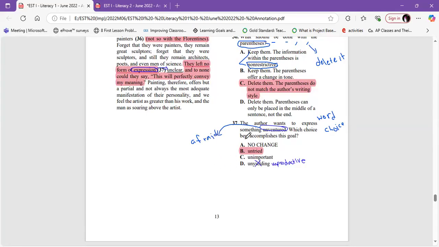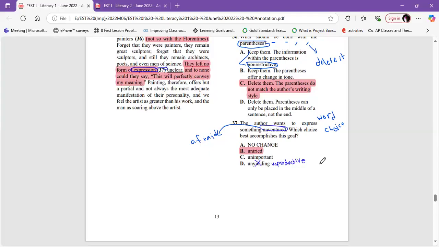So it's fine. They left no form of expression. Then he said unclear, and to none could they say, this will perfectly convey my meaning. Okay, I need something that means they are afraid. Unclear is not. Untried, so they don't try. So they are afraid. Unimportant, no. Unyielding means unproductive. So it's untried. Untried means afraid to try.